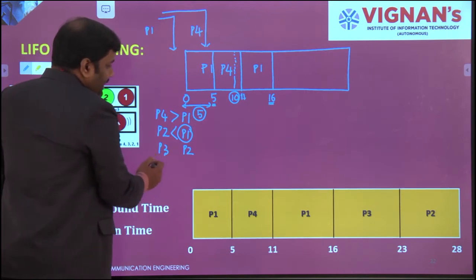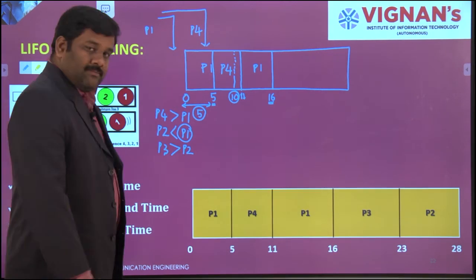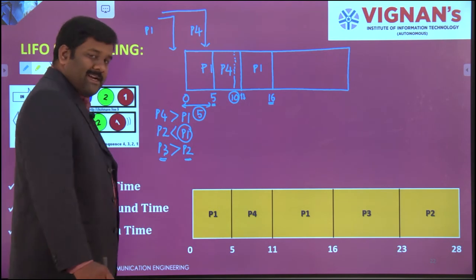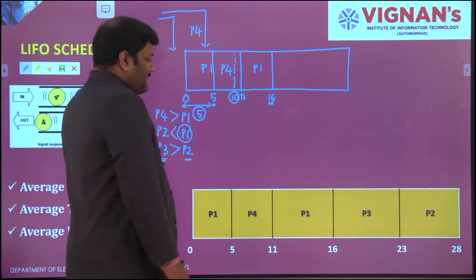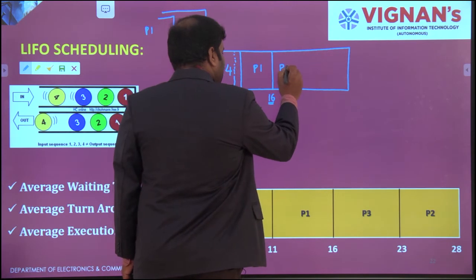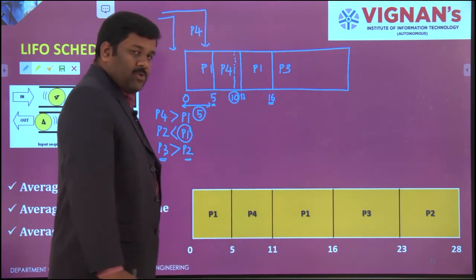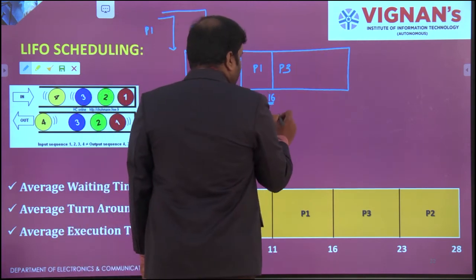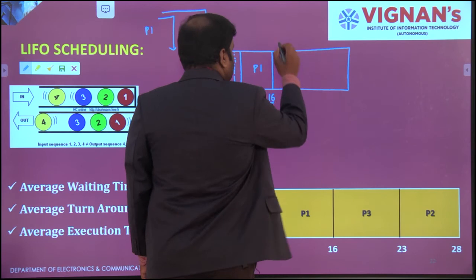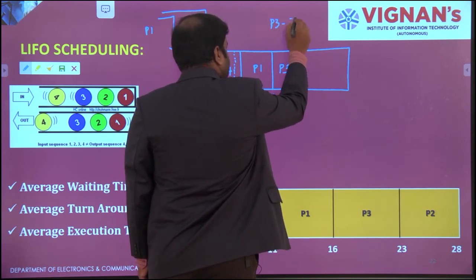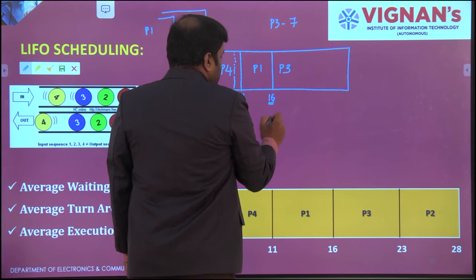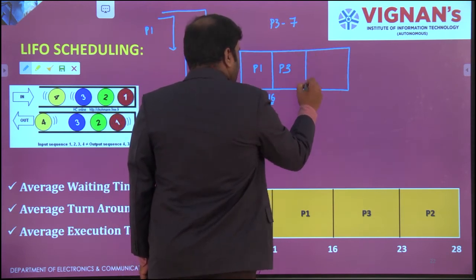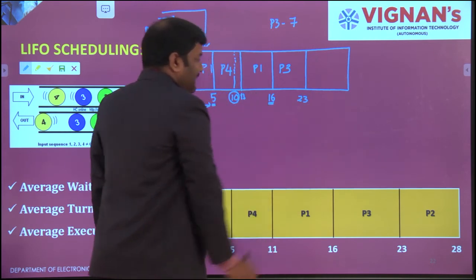Now we need to check the priority between these two. While we are comparing process 2 and process 3, process 3 has higher priority than process 2. So obviously I'll take P3 as my next aspirant. So how much time is it going to operate? I don't know. We have to calculate. We already have that P3 will operate up to 7 milliseconds. Let's have a look. 16 plus 7. How much is it? 23. So it is going to be closed at 23.